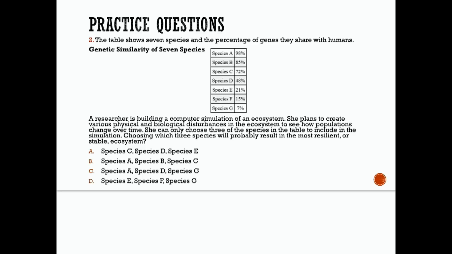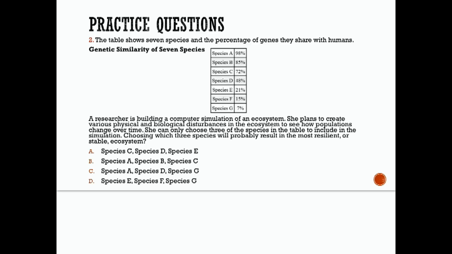The most resilient or stable ecosystems are those with the most biodiversity, right? The greater the genetic diversity in an ecosystem, the greater the chance that at least some of the organisms will carry genes that will help them survive a physical or biological disturbance in the ecosystem. The researcher should choose the 3 most diverse or genetically dissimilar species for her computer simulation.